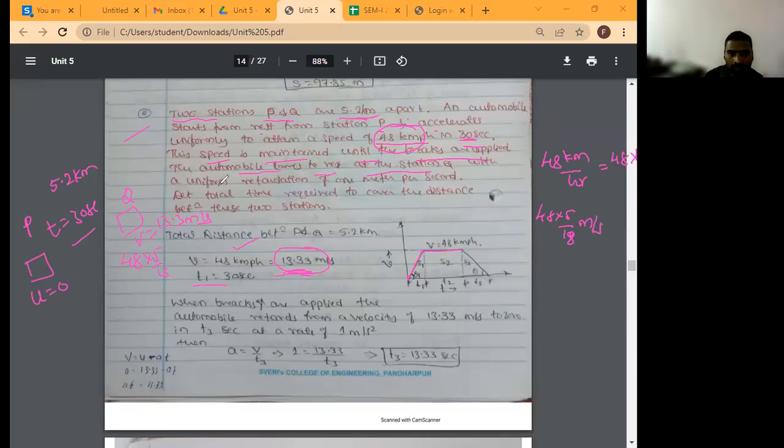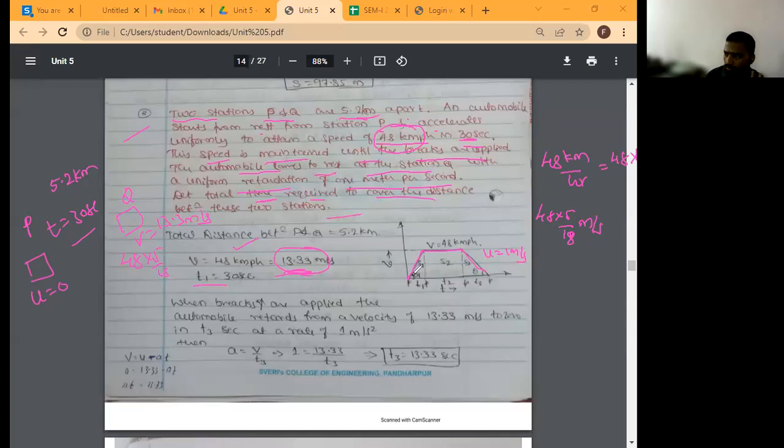Then with a uniform retardation of 1 meter per second squared. Look, here the retardation is given. Then determine the total time required to cover the distance between the two stations.